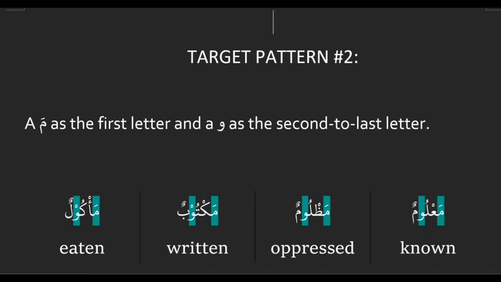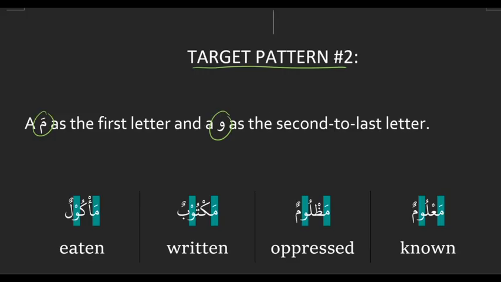So we're on target pattern number 2. Same way we saw that there were 2 patterns for the agent, there are also 2 patterns for the target. Okay, so here it is. Target pattern number 2 will always start with a ma. Not a mu, right? Notice the meem with a fatha. So not a mu. And then the second to last letter will be a waw. And it can only be a waw, right? Not a damma, not just an u sound. It has to be the letter waw. So it starts with a ma. Second to last letter is a waw.